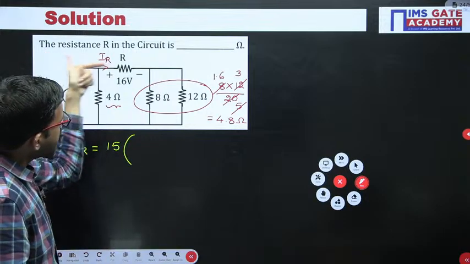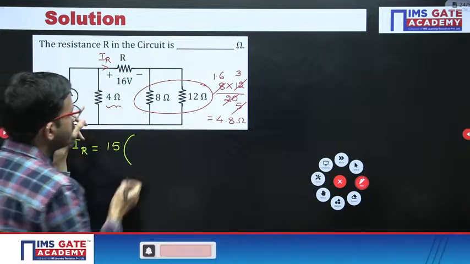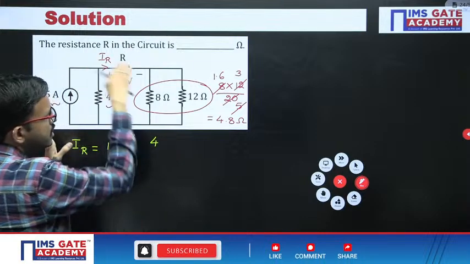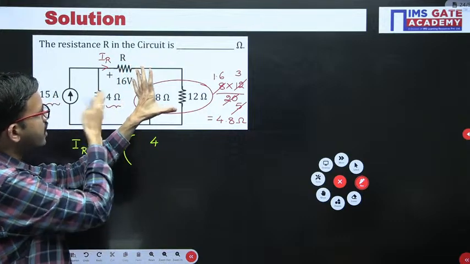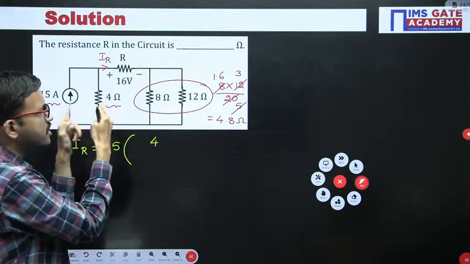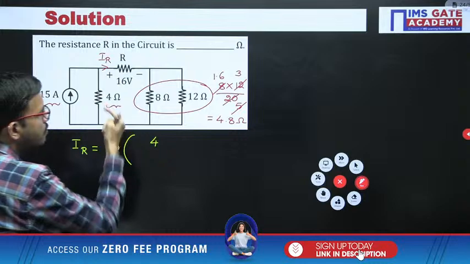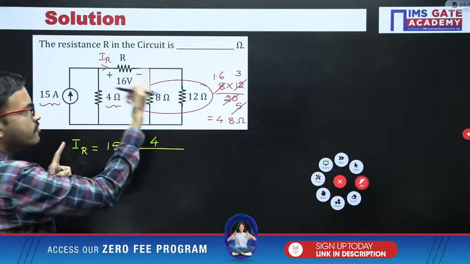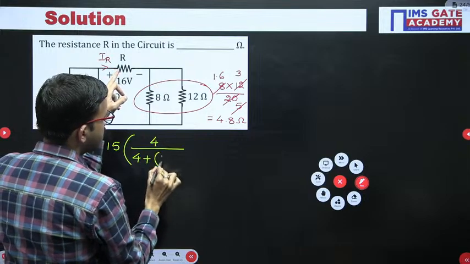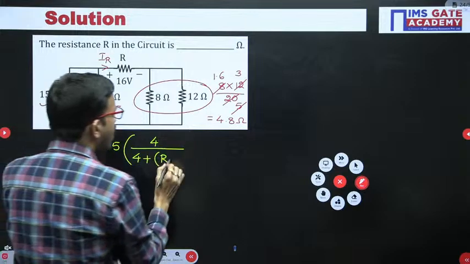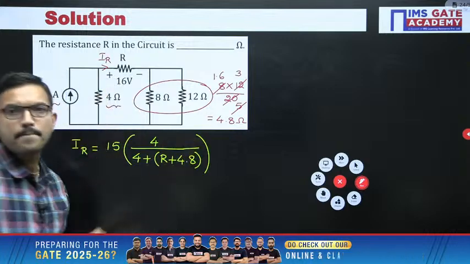If you want this particular branch current, you have to consider the opposite arm resistance. That means here 4 ohm. In this, you want to find the current through the other resistors. In this case there is only one resistor, but if you have multiple resistors, you can find the equivalent resistance. So here the opposite is 4 divided by the sum of the resistors. Here, 4 plus, just for reference, I am mentioning this entire equivalent as R plus 4.8.